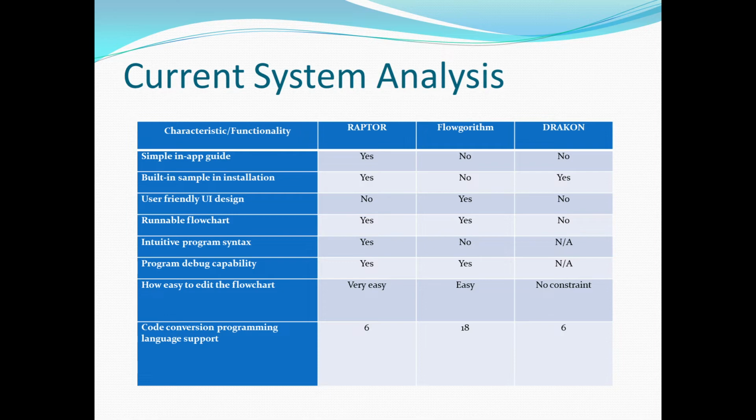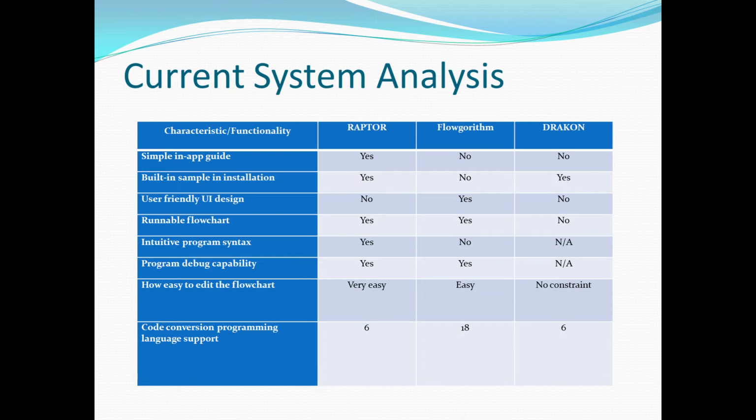And the next one is the program debug capability. For both Raptor and Flowgorithm, they have the capability to debug the program. What it means is that when the program is running, we can see things such as the variable watch, and which function they are calling, something like that. So it is basically just stack trace and variable watch. And in Dracon it's not applicable.